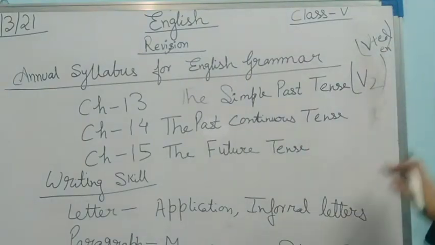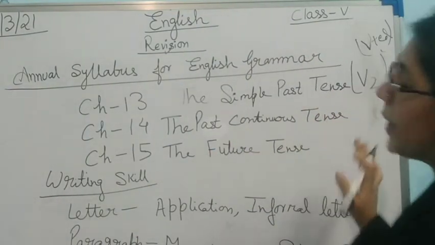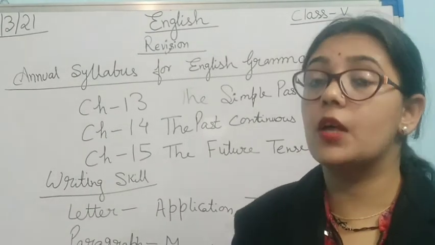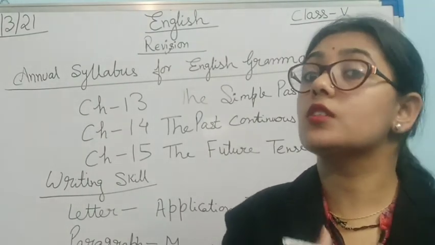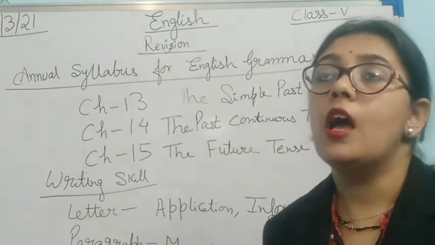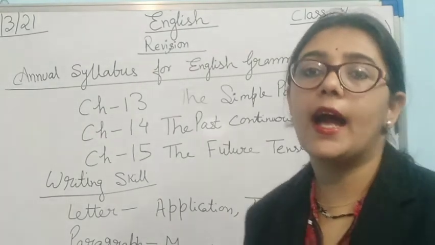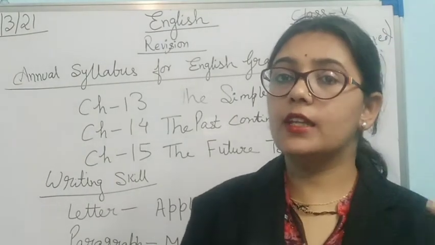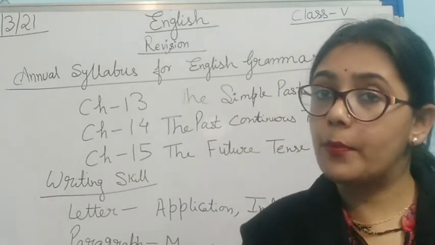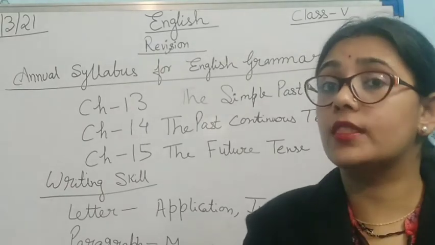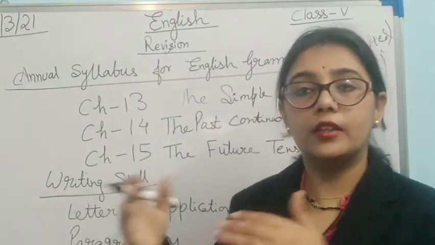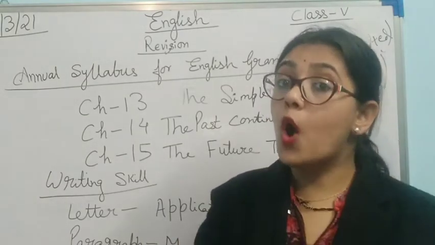Now, what is past continuous tense? Past continuous tense means any action which has already started in the past and it was continuous. Suppose father came home and mother was cooking. So, mother was already cooking. This action she had already started in the past and she was continuing with the action when the other action took place. That is, the father came home, the mother was cooking.